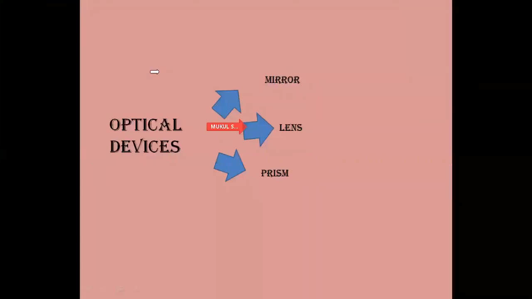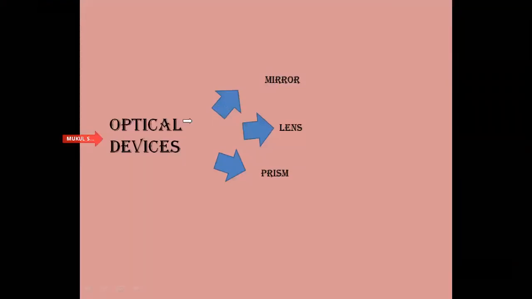Now here we are talking about optical devices. Optical devices are, first one is mirror, the second one is lens, and the third one is prism. Mirror can be divided into two parts, that is spherical mirror and the second one is plane mirror. Now the second point, the lens. A lens is a device which is used to refract light.